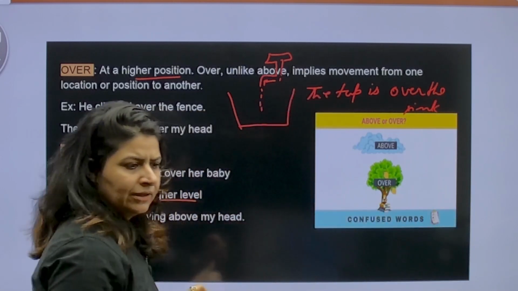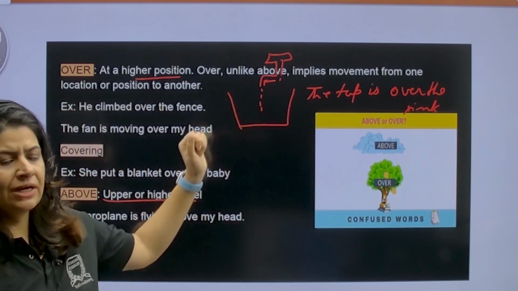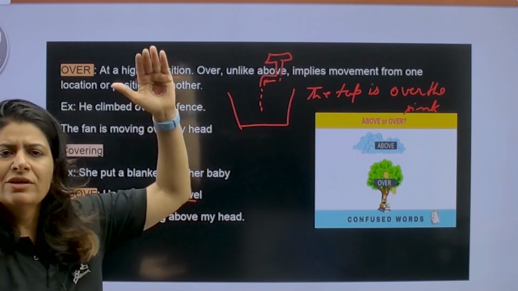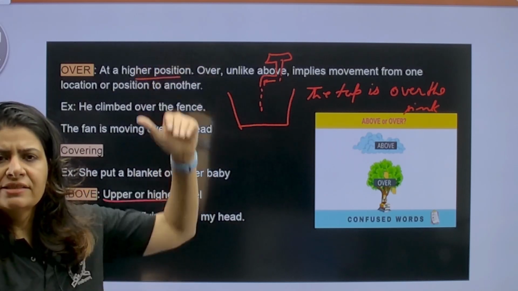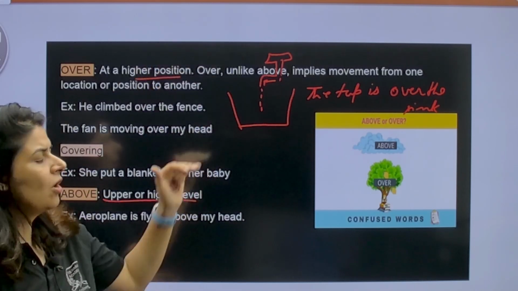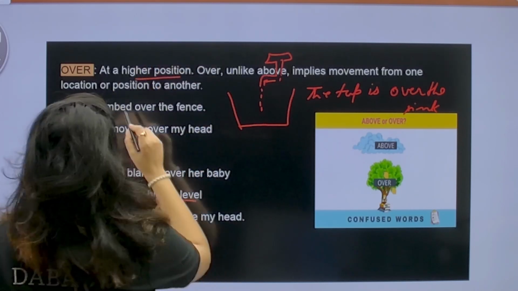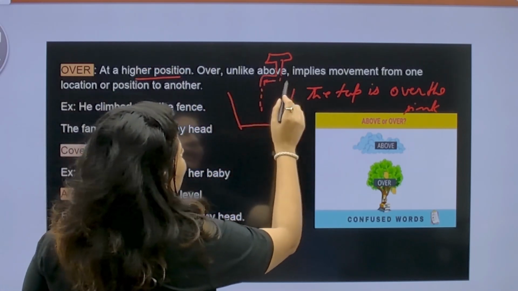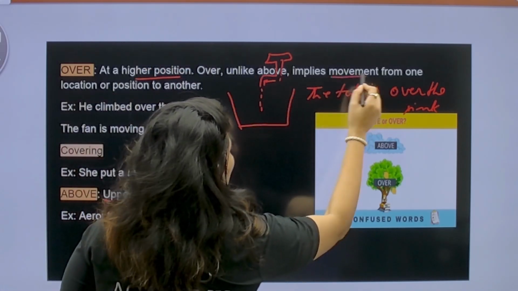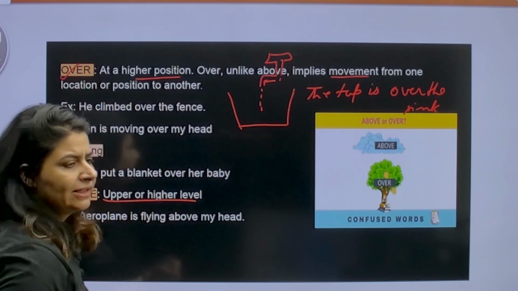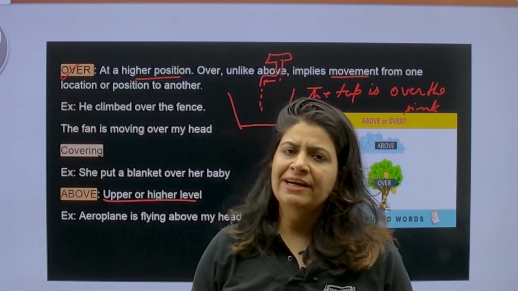Got it? So as you can see in the picture, the tap is over the sink. Distance बहुत ज़्यादा नहीं है. For higher distance, we use above, not over. Higher position. Over, unlike above, implies movement. और उसके अलावा over क्या highlight करता है? Over also highlights the motion.